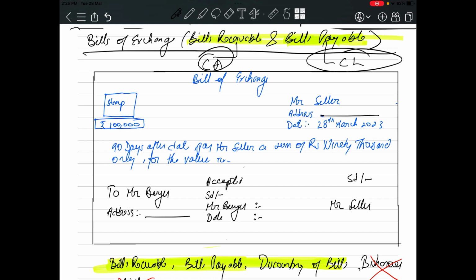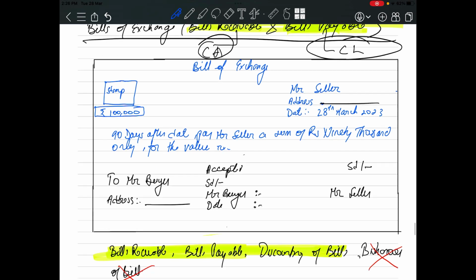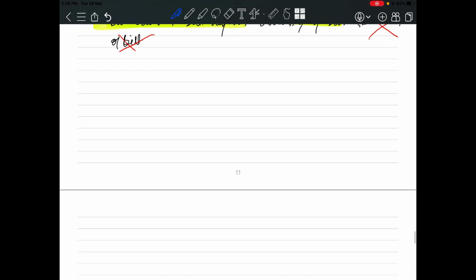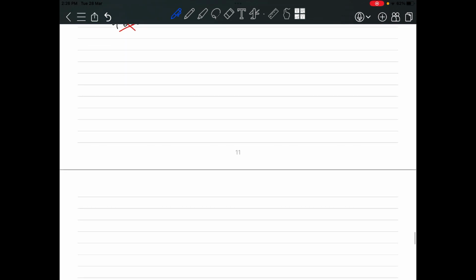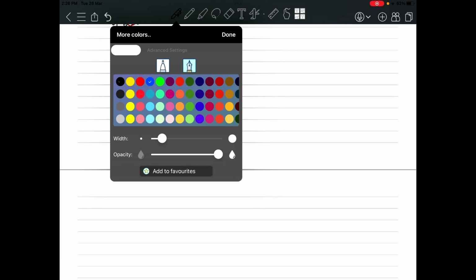Now let's start with the main concept. Now, bills of exchange. As you can see, I have made a template. This is how actually a bill of exchange looks like. Now let's try to understand this with an example.